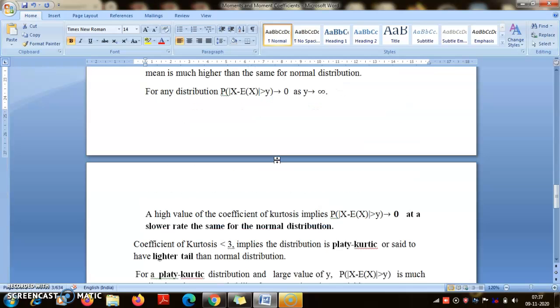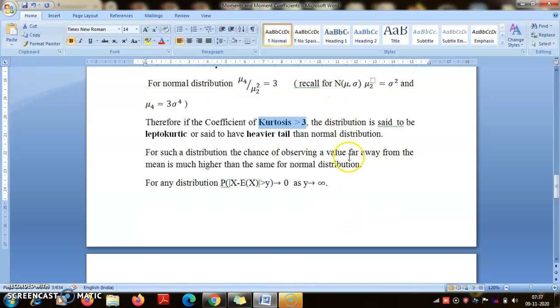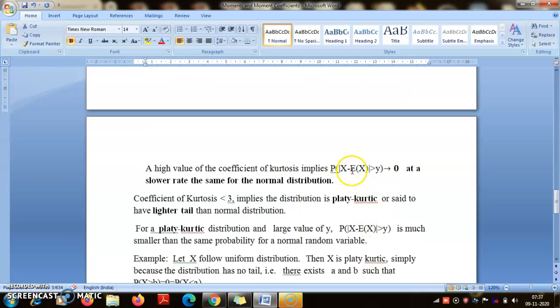So what does that mean? Suppose you are checking the probability that x minus expectation of x is greater than 3, or 5. If x is an N(0,1) random variable, with mu 0 and sigma 1, then it will be the probability that mod x is greater than 3. That probability is very small.